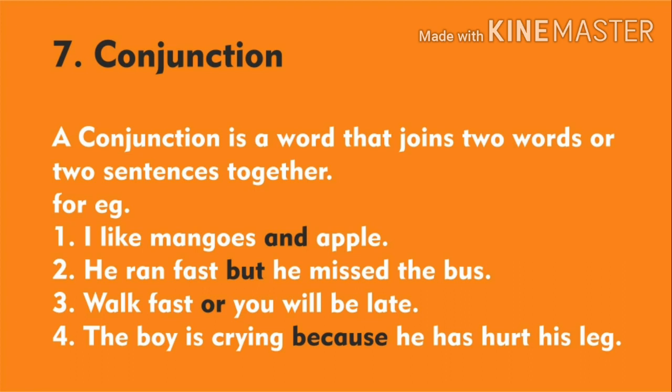The boy is crying. He has hurt his leg. So, because is the word that is joining two sentences. So because is the conjunction in this sentence.